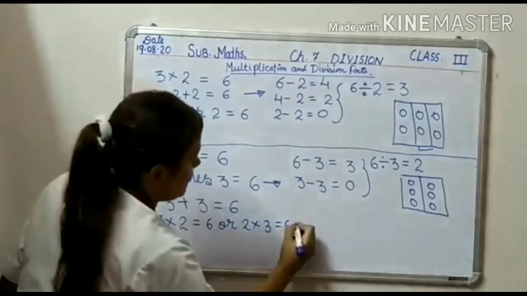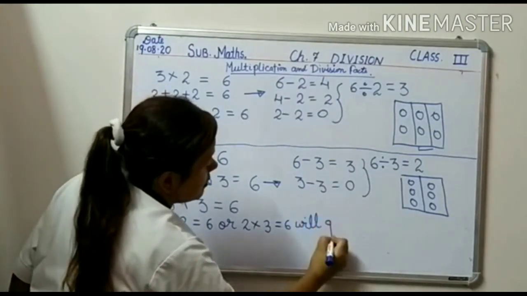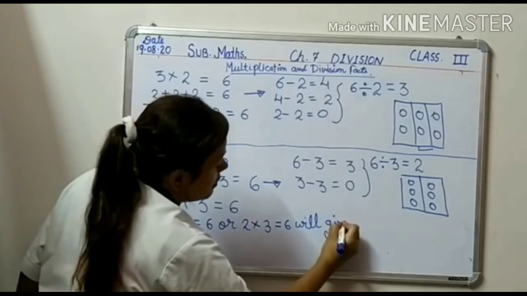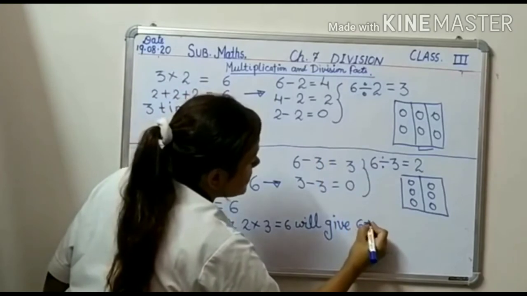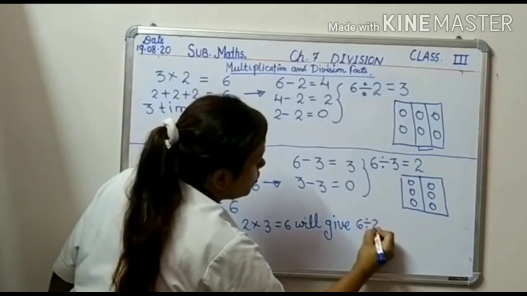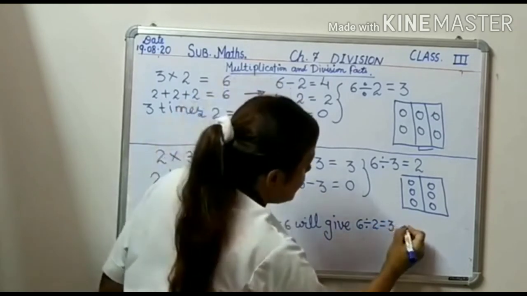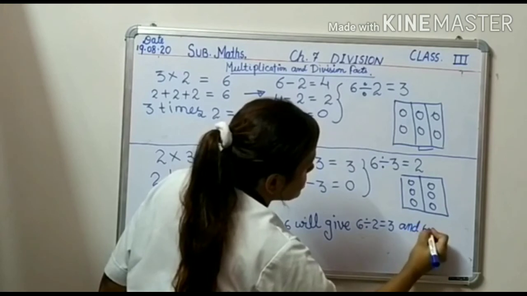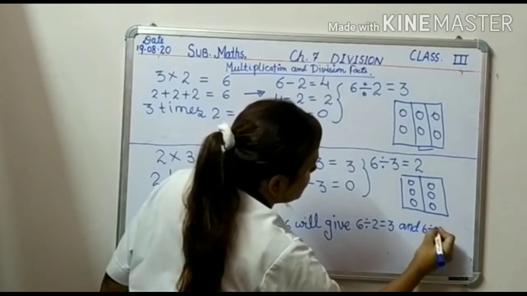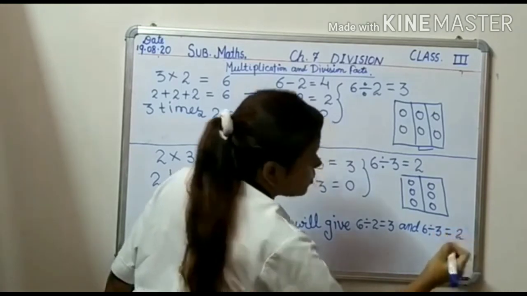This will give 6 divided by 2 equals 3 and 6 divided by 3 equals 2.